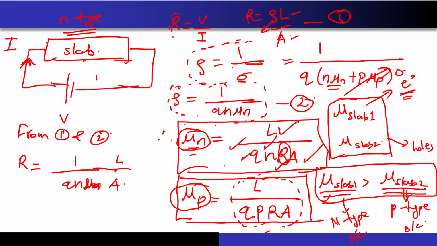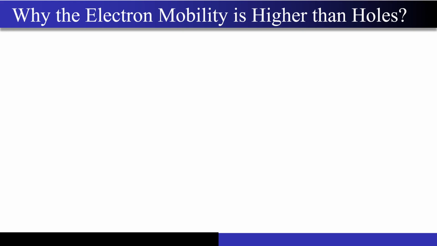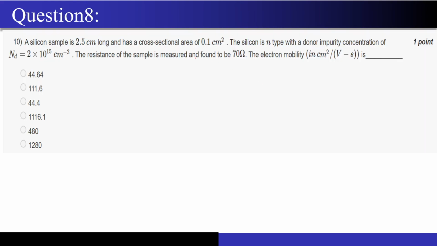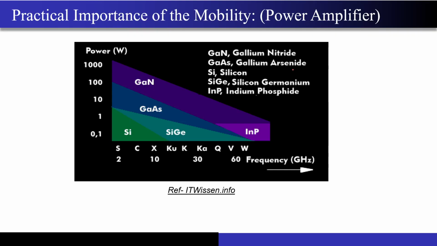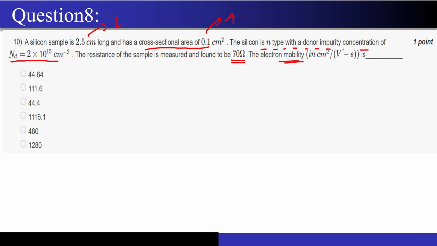The reason I did this in front of you is that I will be giving you a homework, and the homework is this question. A silicon sample has a given length and a given cross sectional area A. Silicon is n type with donor impurity concentration Nd also given to you. The resistance of the sample is measured and found to be 70 ohms. Find the electron mobility. I will just take this formula, mu n is equal to what?